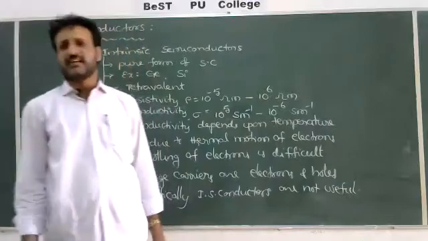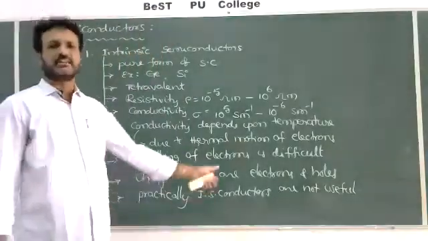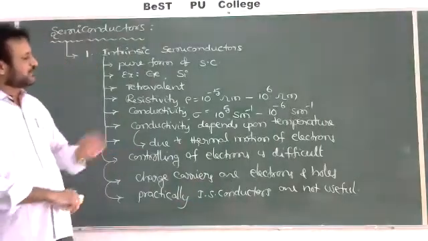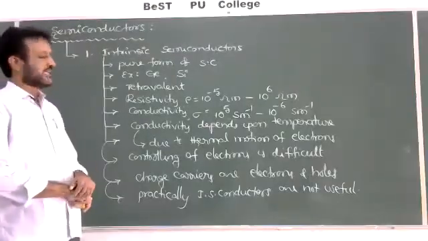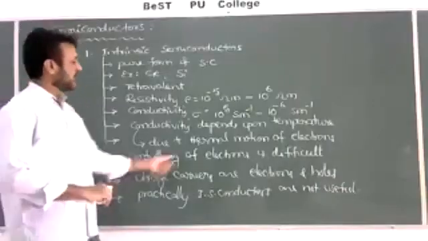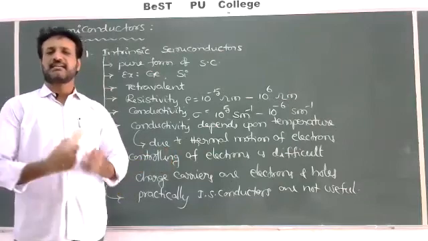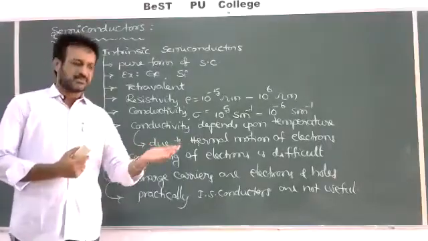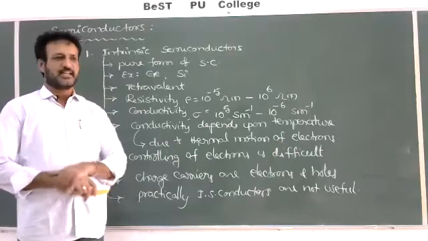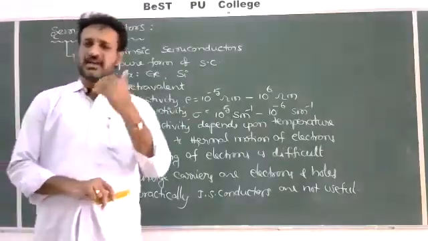For manufacturing electronic devices, or for use in electronic circuits, they are practically not useful. Why? Current in a pure semiconductor is only because of thermal motion of electrons. Whenever the temperature of the semiconductor increases, some of the electrons jump from the valence band to the conduction band and cause the current. If you want more electrons, more temperature has to be given.